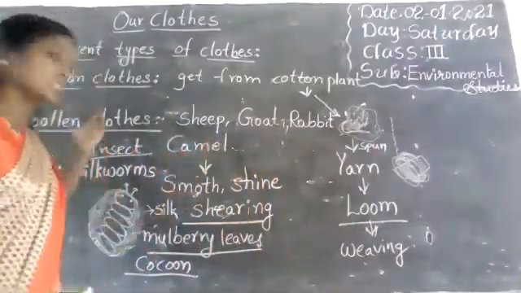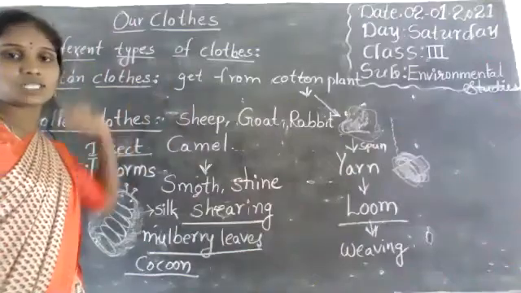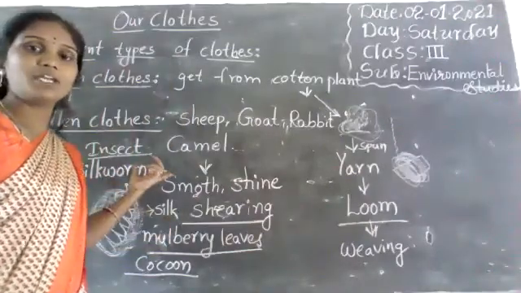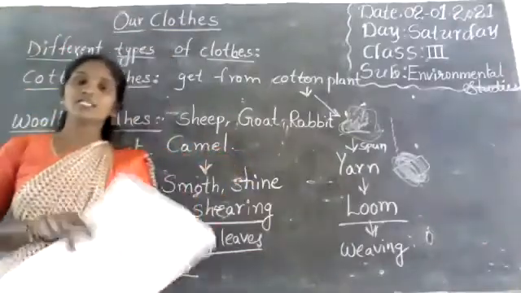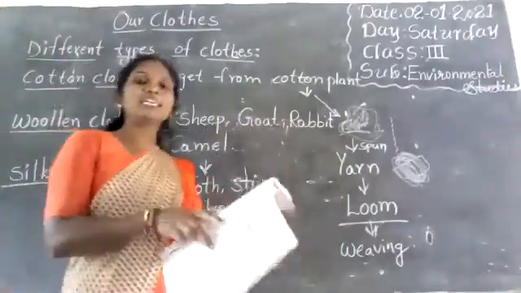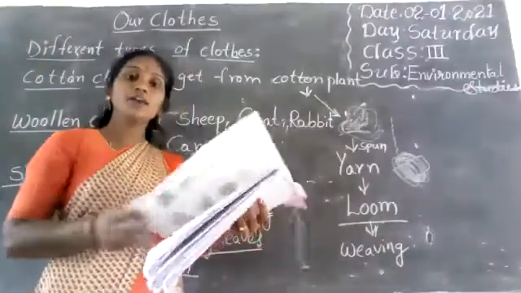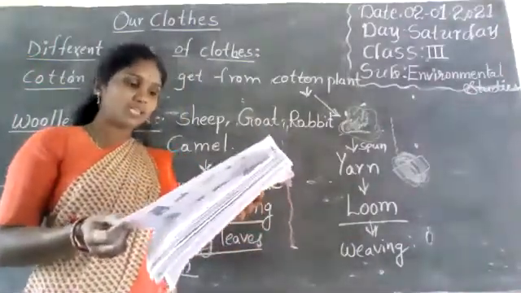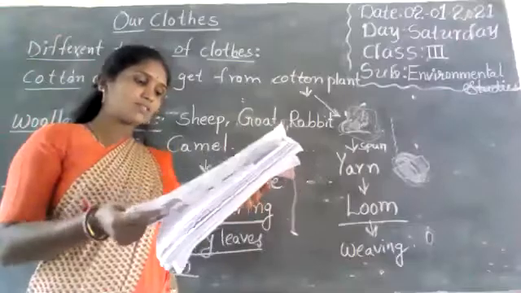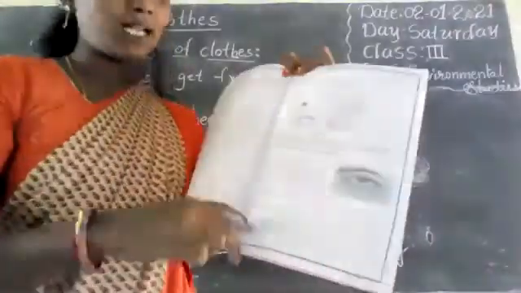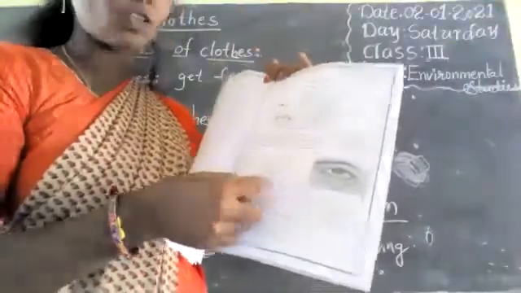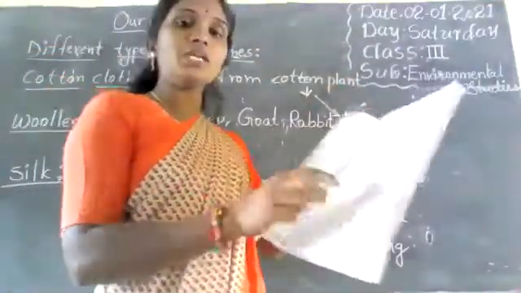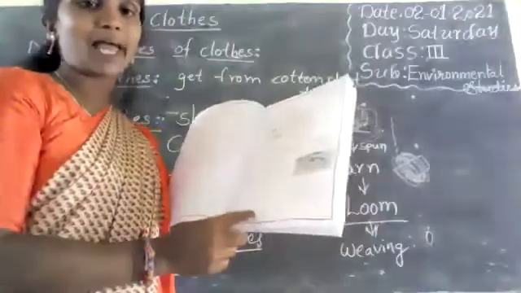Okay, children, this is our clothes lesson. If you have any doubt, ask me. And see here, day 3. Some of the children have some doubt from day 3. Day 3 science. Here some sentences are given. You read the sentences first. Here and here, sense organs. You read the sentence and fill in the blanks.